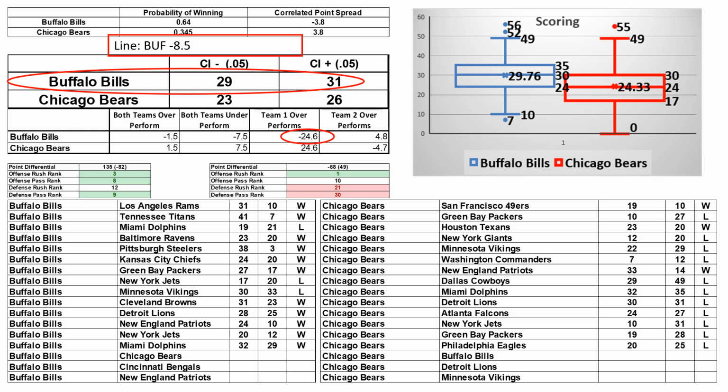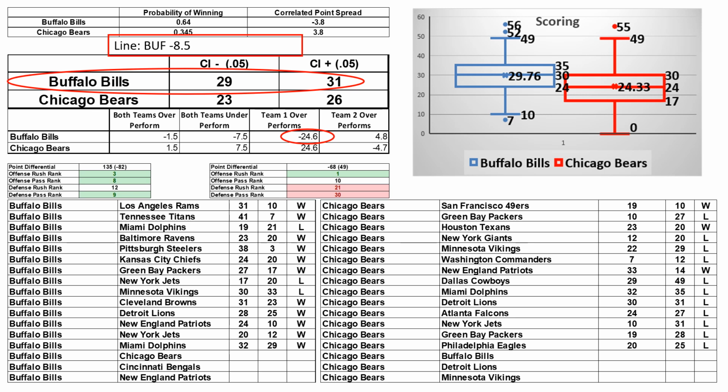Next game, we got Buffalo versus Chicago. Buffalo's favored by 8.5 points, and that's a really big point spread. And so when I look at what the model predicts, it shows that Buffalo is favored by about 4 points. I'm going to take Buffalo with the 8.5 point spread because in this particular case, I'm showing that the model has under predicted how well the Bills have played and over predicted the performance of the Chicago Bears.